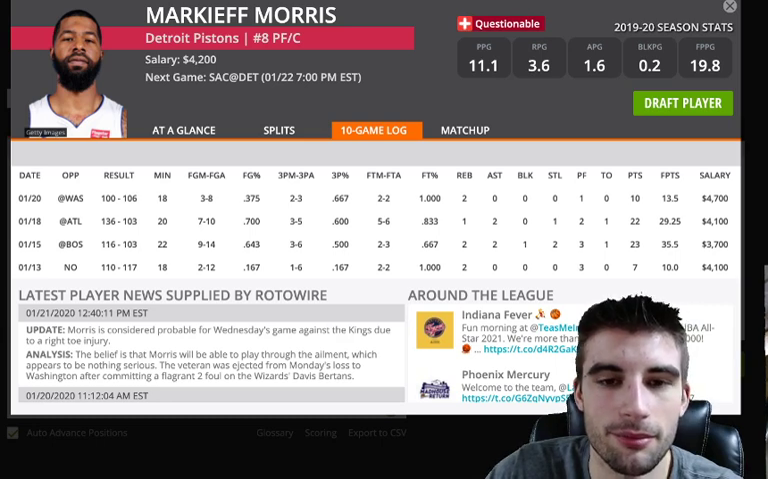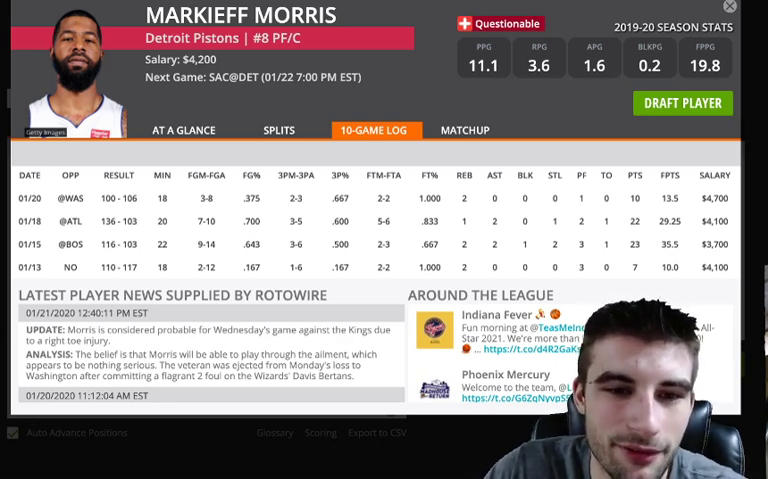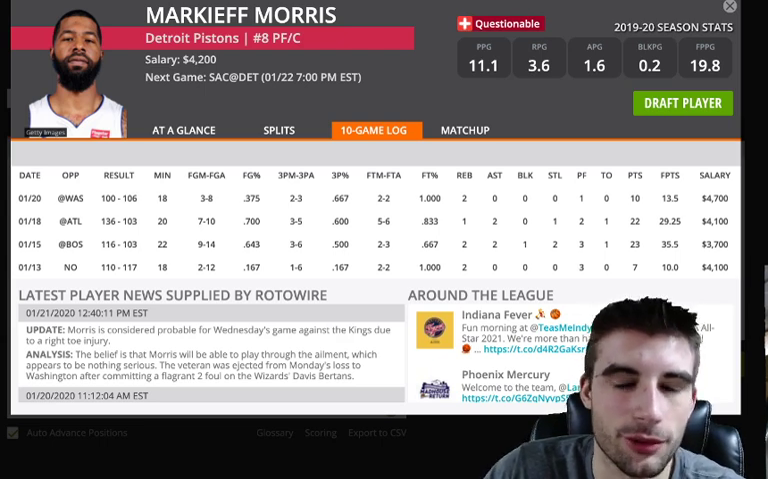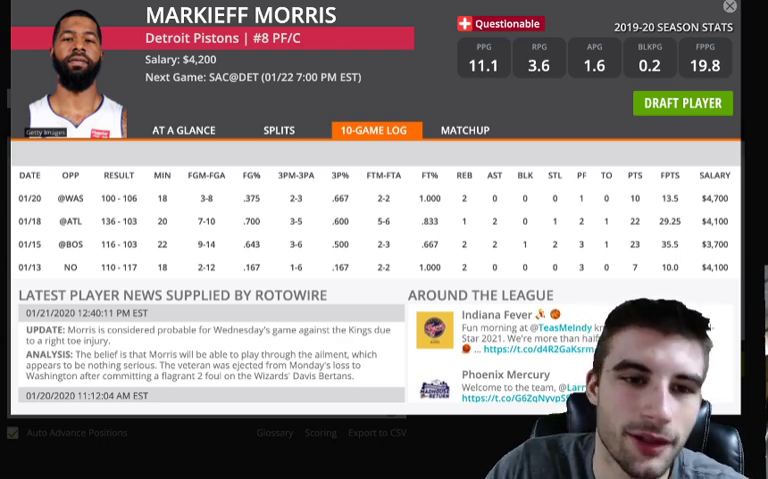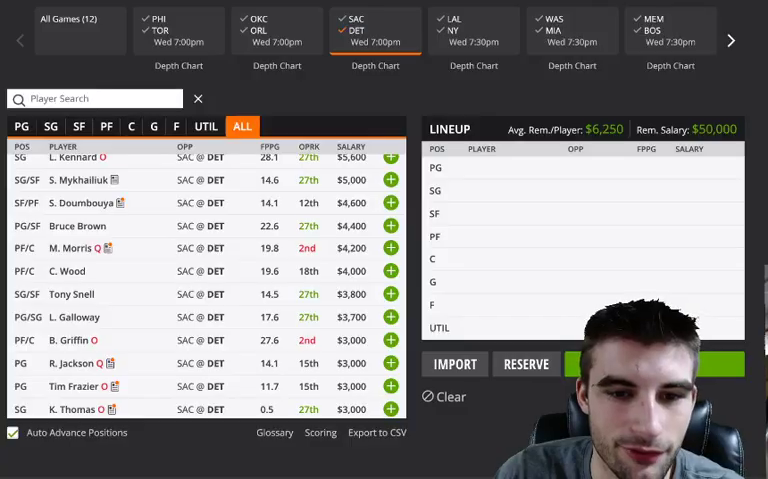Now, Sacramento's okay defensively, and they play slow. But at 4,200, if Drummond's out, he definitely sees a boost. Should see about 25, if not more, minutes. So you can certainly look his way, as well as his teammate Christian Wood, who is 4K.